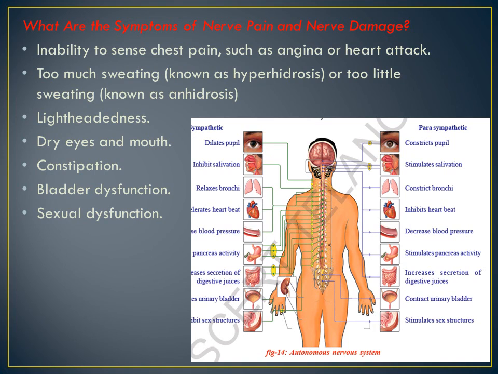Now there's a diagram here. This is very important. Take it as homework and draw it and explain it to me, sympathetic and parasympathetic. How it controls, what it does, isn't it? Slowly, slowly you'll understand if you draw it properly and send it to me as homework.